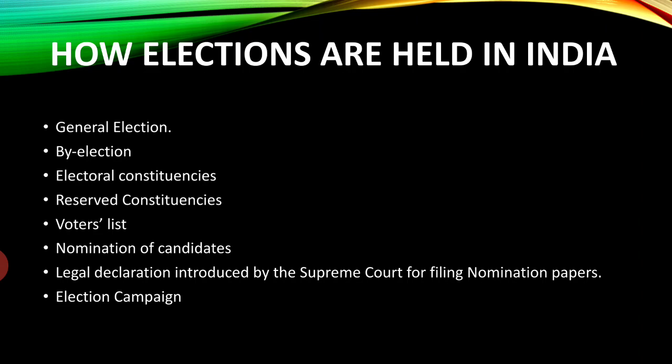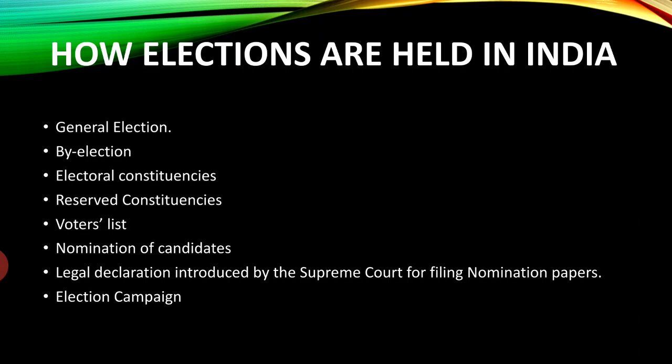Now the voter list. The list of those who are eligible to vote is prepared much before the elections and given to everyone. This list is officially called the electoral roll and is commonly known as the voter list. In our country, all citizens aged 18 years and above can vote in an election.